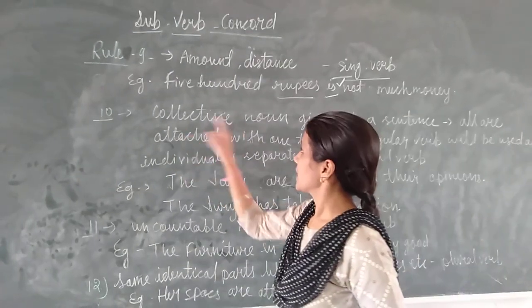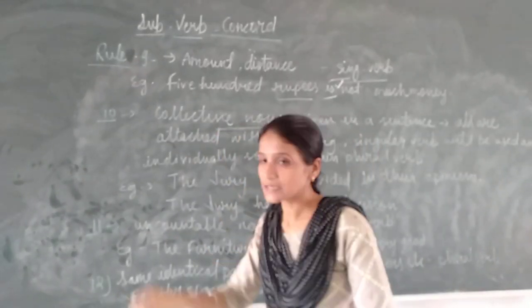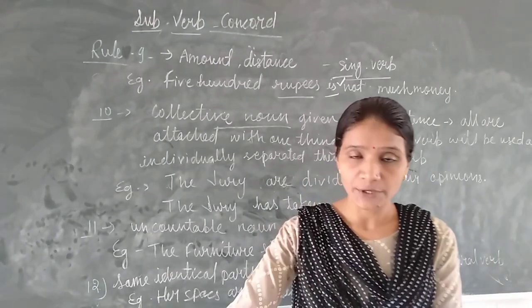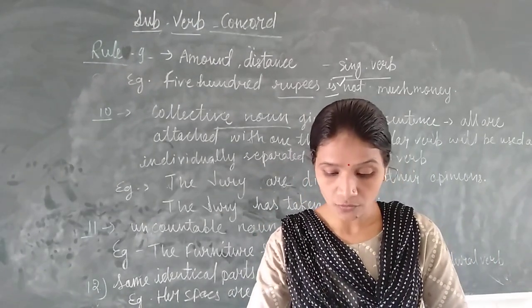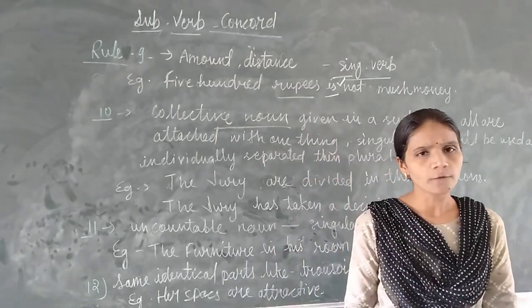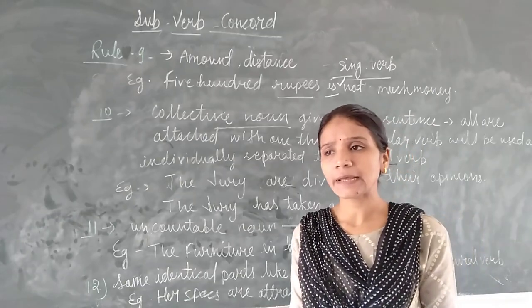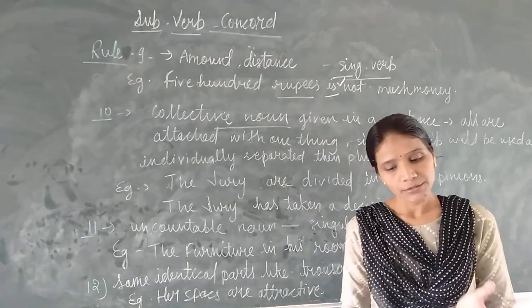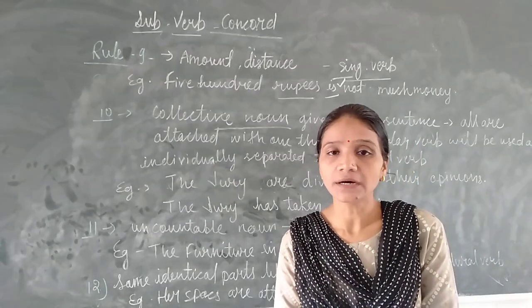Next rule is when we have a collective noun in a sentence. Collective noun we all know, class, army, judge, or a group of, like that herd, or the crowd, these all are known as the collective nouns.